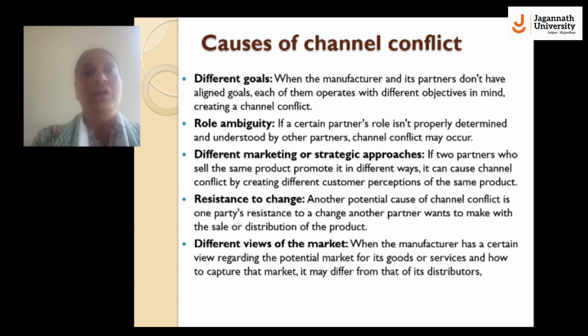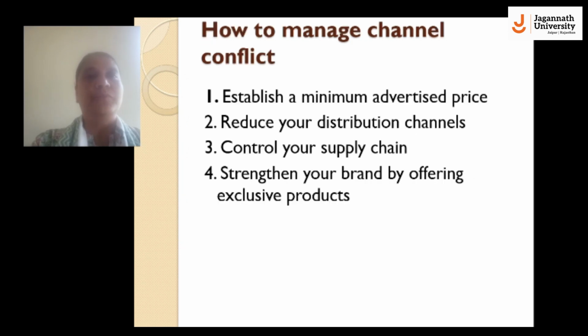Resistance to change. Another potential cause of channel conflict is one party's resistance to the change another partner wants to make with the distribution of products. Different views of the market. The manufacturer may have a certain view regarding the potential market for its goods or services and how to capture that market, and it may differ from that of its distributors.